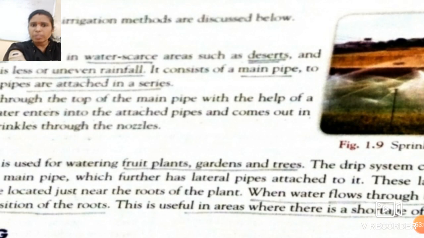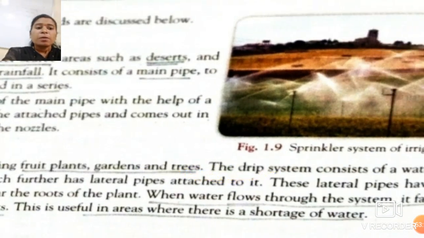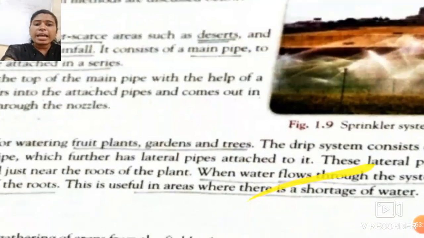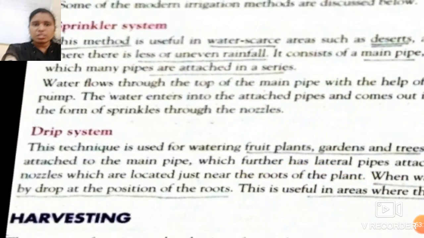These lateral pipes have small nozzles, so many small holes which are located just near the root of the plant, means at the base of the plant.